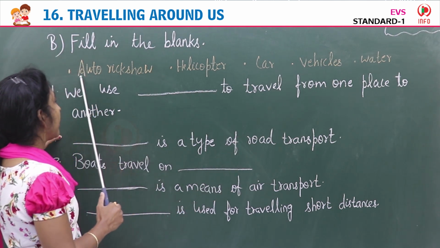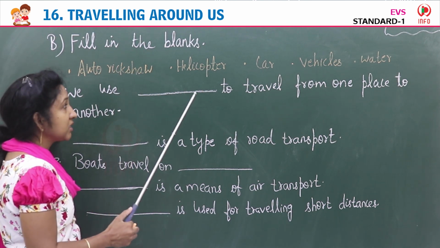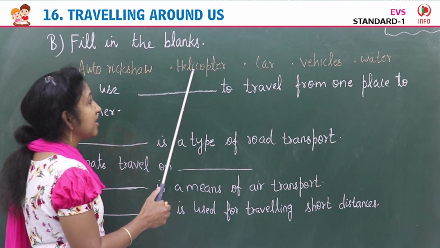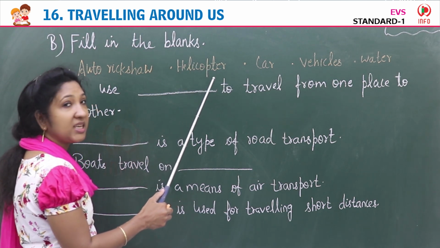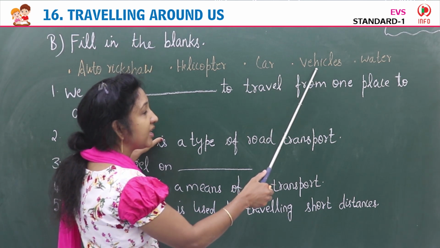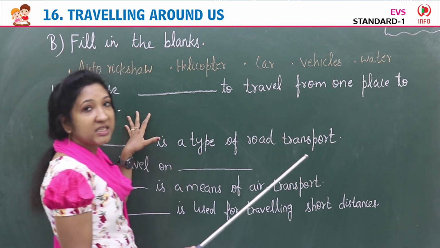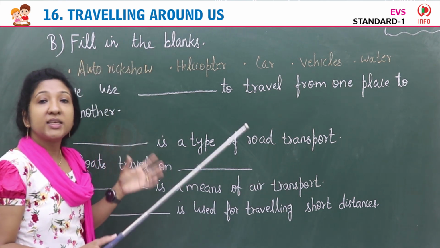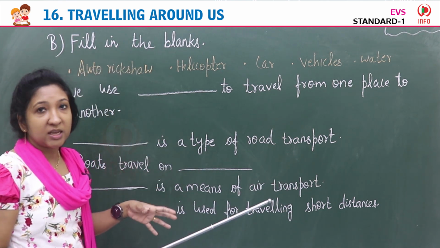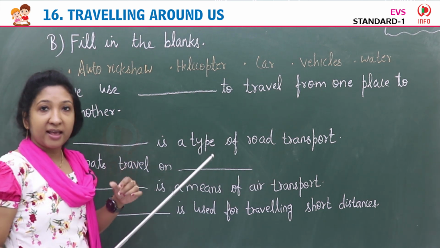Auto rickshaw, A-U-T-O-R-I-C-K-S-H-A-W, auto rickshaw. Helicopter, H-E-L-I-C-O-P-T-E-R, helicopter. Car, C-A-R, car. Vehicles, V-E-H-I-C-L-E-S, vehicles. Water, W-A-T-E-R, water. So these are the words in the clue kit. Using these words, you have to fill each blank.